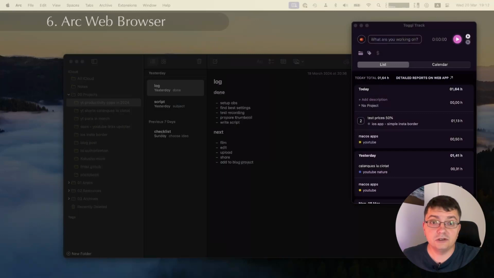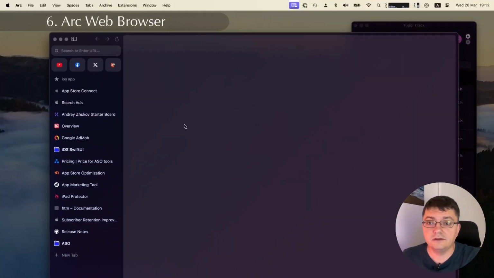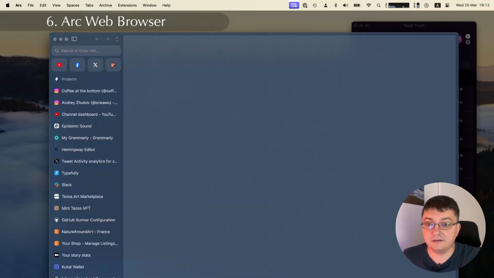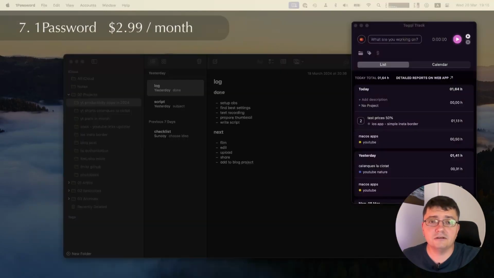One of the most used apps is the Arc browser. I started to use it last year and I can't switch back to Safari. It has some inconveniences. I don't like the mobile version, but the tabs and spaces organization outweighs the other problems for me.